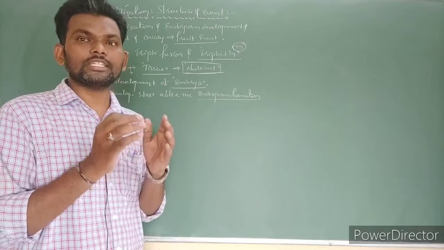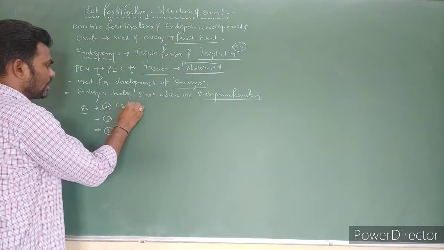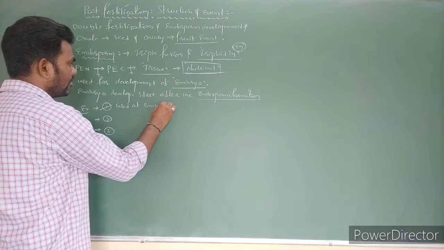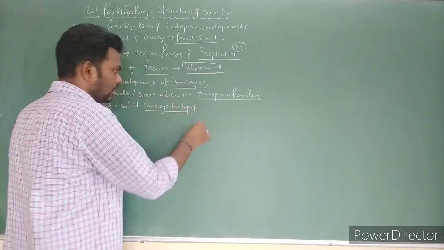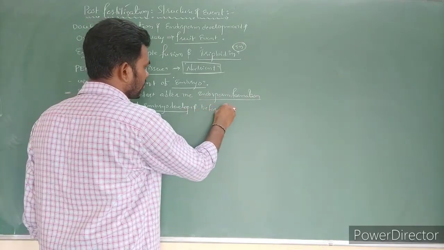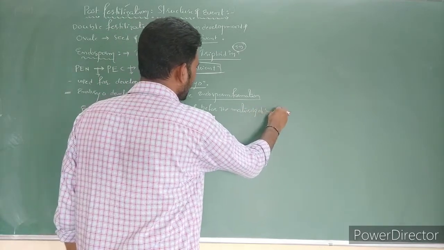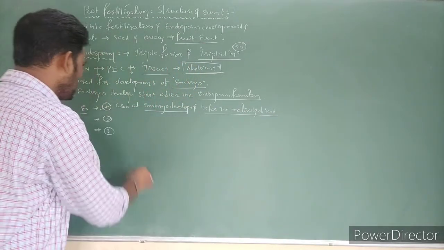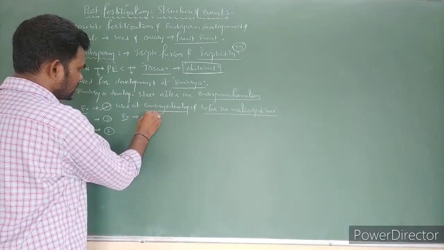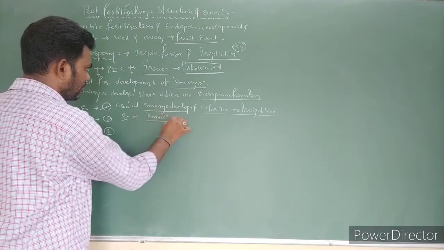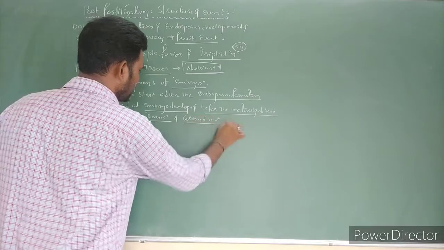Most monocots, cereals, consist of endosperm. The first point: endosperm is used during embryo development or before the maturity of the seed. Examples are what? Beans, groundnut.